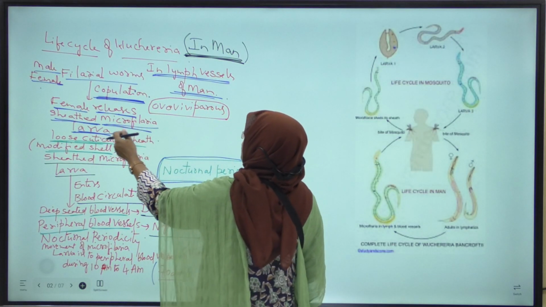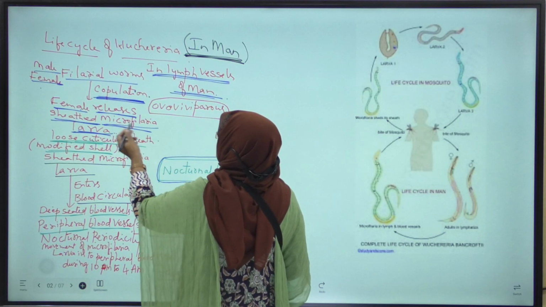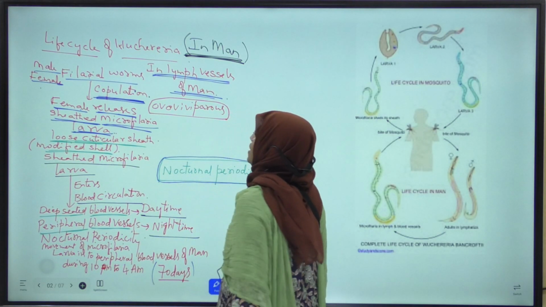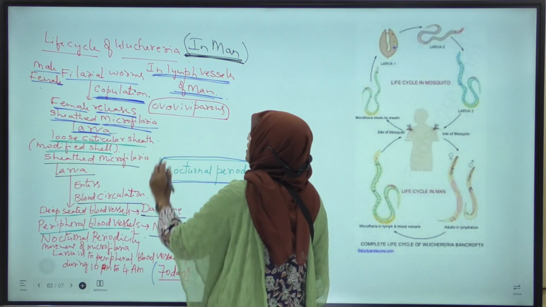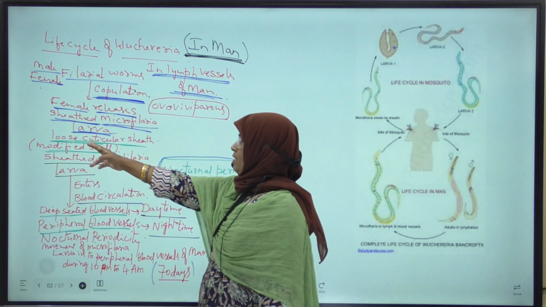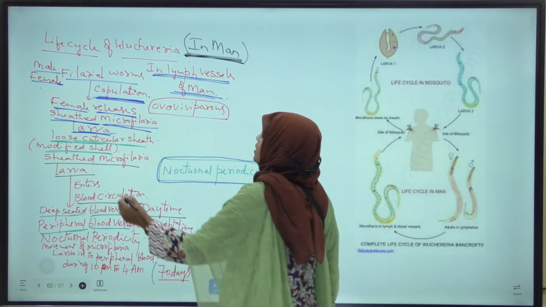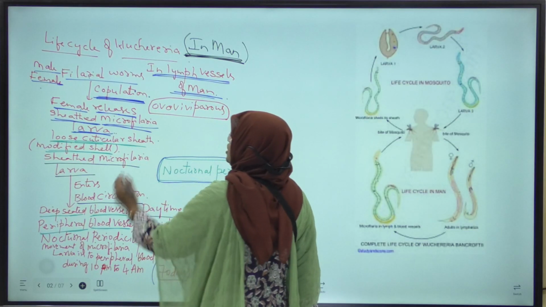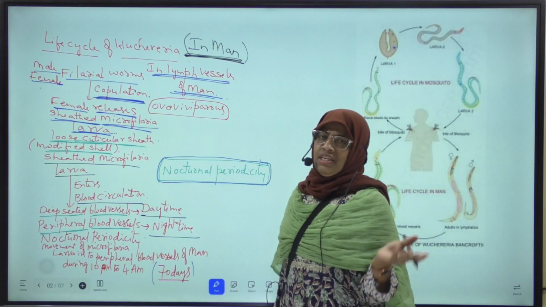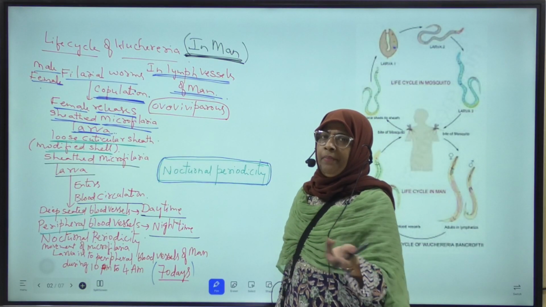This sheathed microfilaria larva consists of a loose cuticular sheath. Sheathed microfilaria means the body of the microfilaria larva is covered with a loose cuticular sheath. This loose cuticular sheath is nothing but modified shell, nothing but egg membrane.